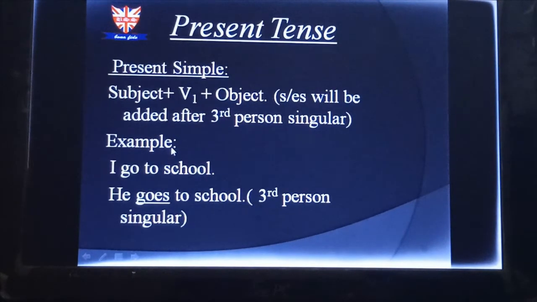So let's go for the example. It will be easy for you to understand. I go to school. So here I is my subject, go is V1, to school is my object. But as we have given something in the bracket that s or es will be added after third person singular, I have given you another example. You can see, he goes to school. For he, as he is third person singular, I have added es with go, and it has become goes. So, he goes to school. Got it? Let's go for the next one.